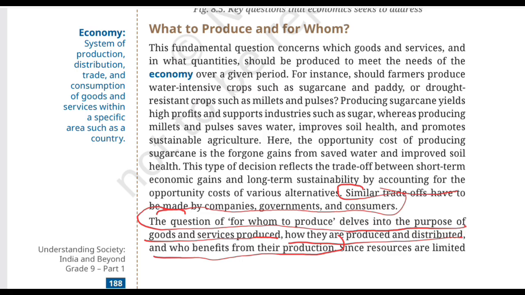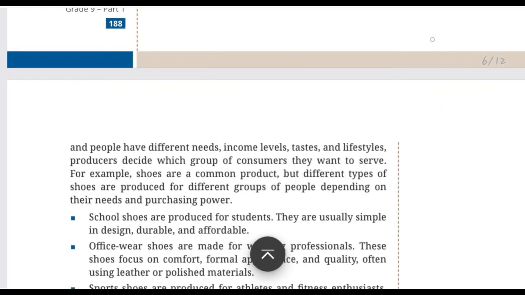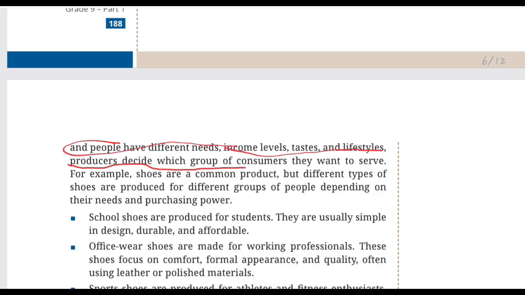Is about understanding the people or groups that the goods and services are intended to serve. And now NCERT gives us a wonderful example here. So let's look into this example. Since resources are limited and people have different needs, income levels, taste, and lifestyle, producers decide which group of consumers they want to serve.